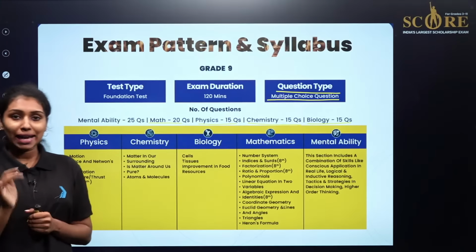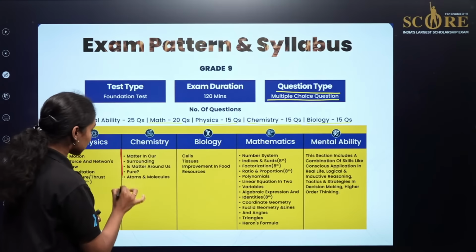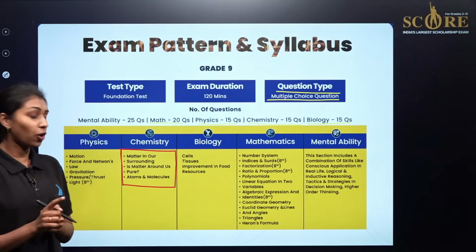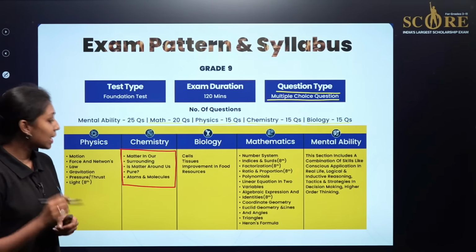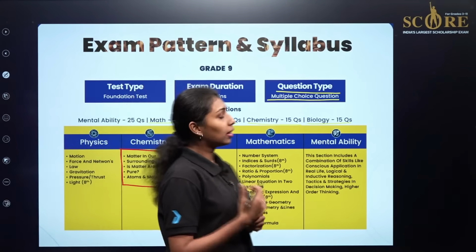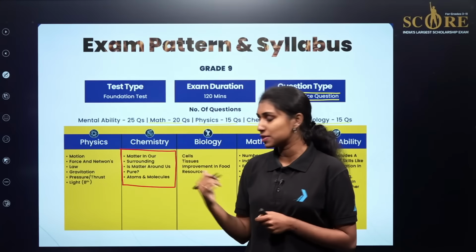Now let us focus mainly on chemistry over here. This is our exam syllabus. As you can see over here, this is Matter in Our Surroundings, our first chapter. Then Is Matter Around Us Pure, and Atoms and Molecules. You can expect more questions from these three chapters in the grade 9 chemistry.